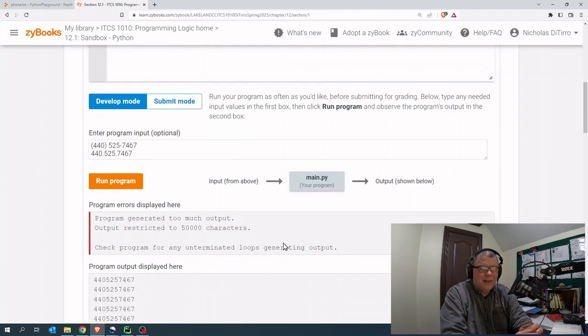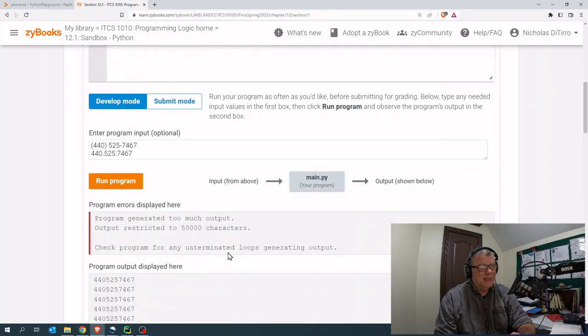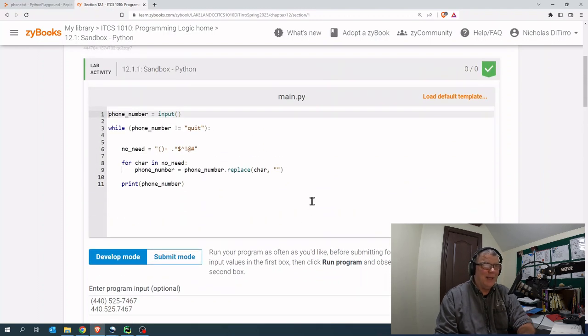We just did what's called an infinite loop. In an infinite loop, it's looping, but it never met the condition. Now, in Zybooks, you can see over 50,000 characters before it stopped. In a real IDE, it will go on until you tell it to stop, until you break it. You might have to hit a break there.